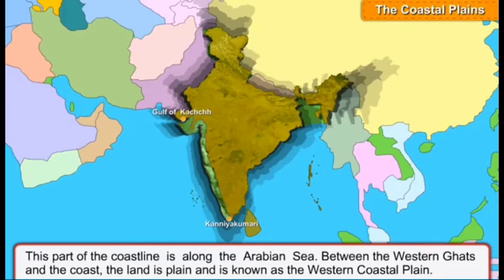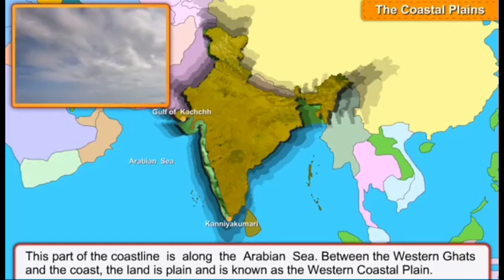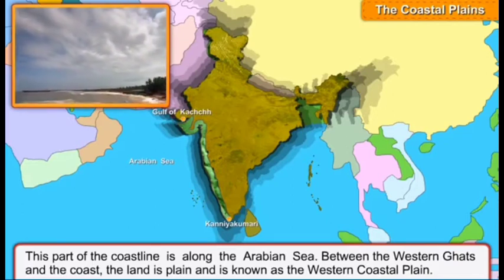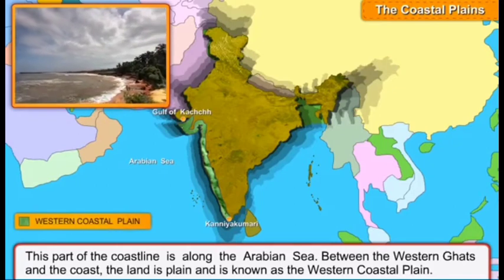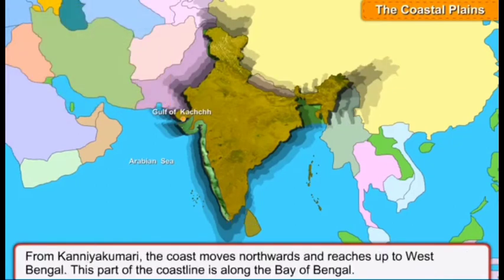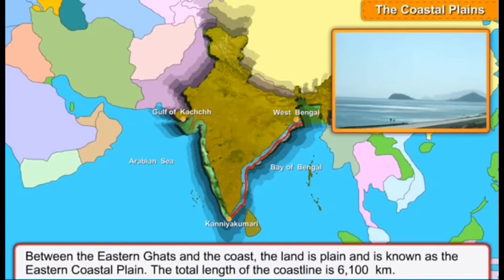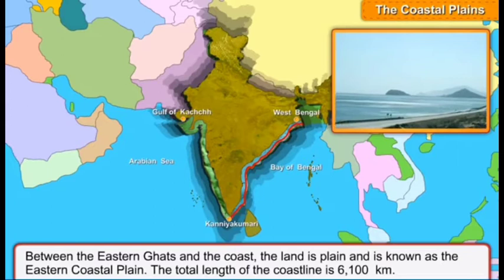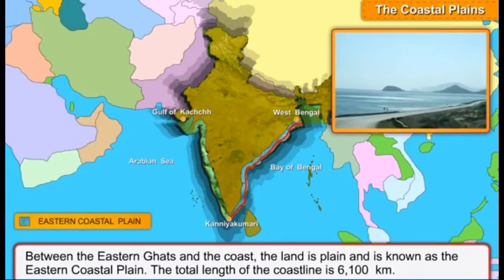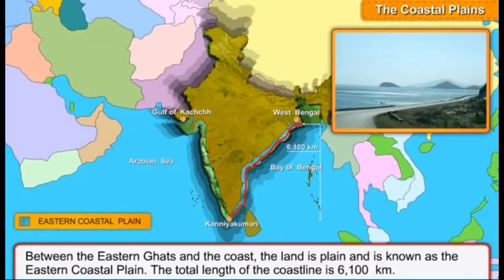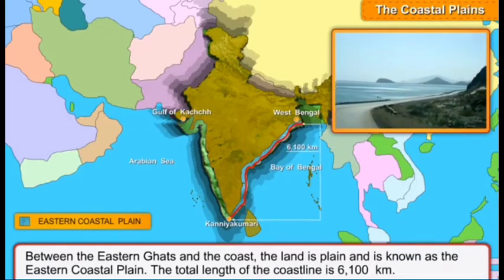This part of the coastline is along the Arabian Sea. Between the Western Ghats and the coast, the land is plain and is known as the Western Coastal Plain. From Kanyakumari, the coast moves northwards and reaches up to West Bengal. This part of the coastline is along the Bay of Bengal. Between the Eastern Ghats and the coast, the land is plain and is known as the Eastern Coastal Plain. The total length of the coastline is 6,100 kilometers.